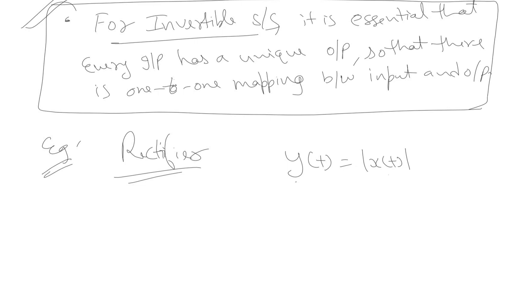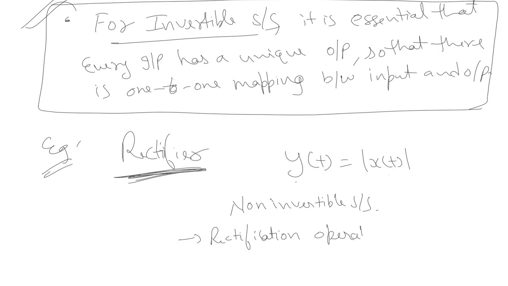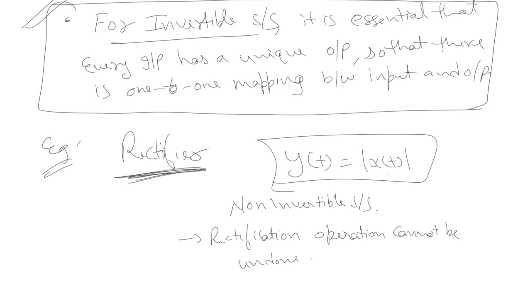We can see that clearly a rectifier is a non-invertible system because the rectification operation cannot be undone. Hence we can say that the rectifier is a non-invertible system, because its inverse system cascaded with the system does not undo the operations performed by the system.